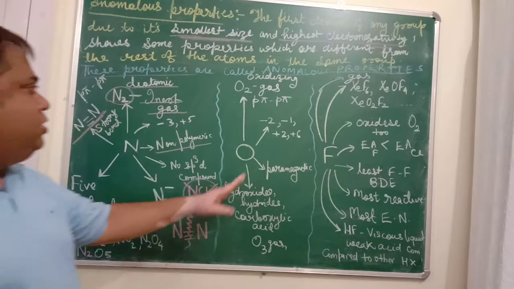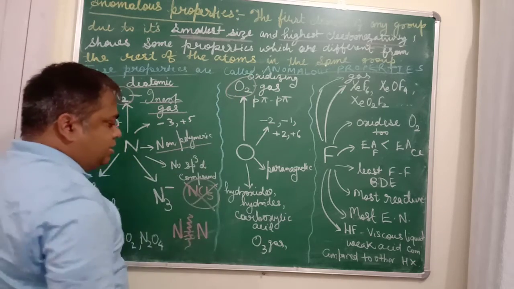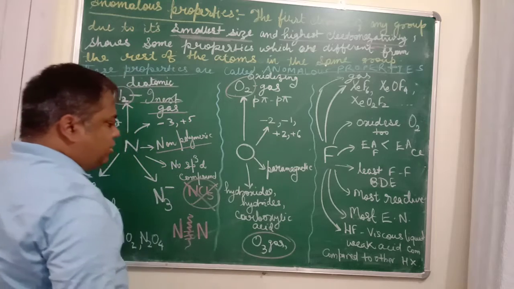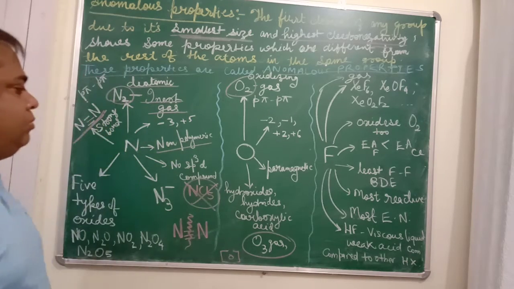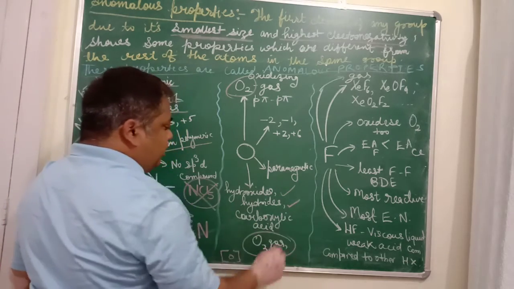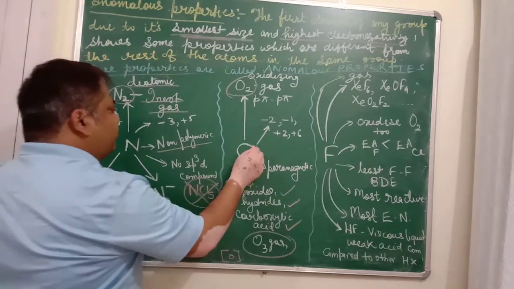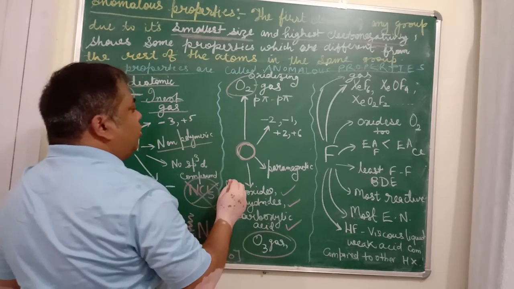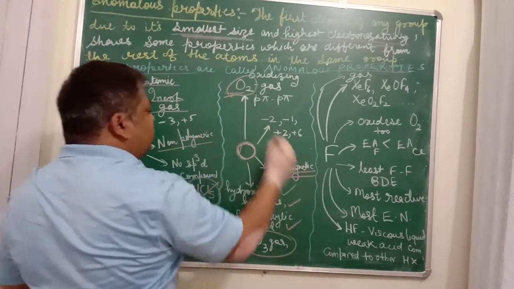Now let us come to oxygen. Oxygen exists as O2 also. Oxygen exists as O3 gas also. Oxygen sometimes exists as nascent oxygen also. Oxygen forms hydroxides, hydrides and a large number of carboxylic groups. Oxygen is the only atom which is paramagnetic. The molecule is also paramagnetic.